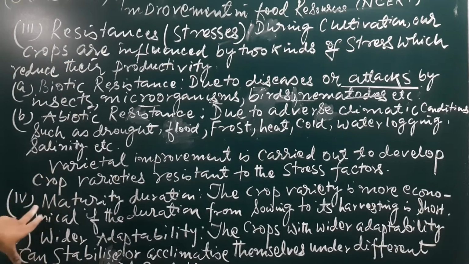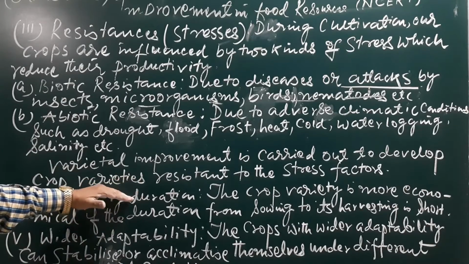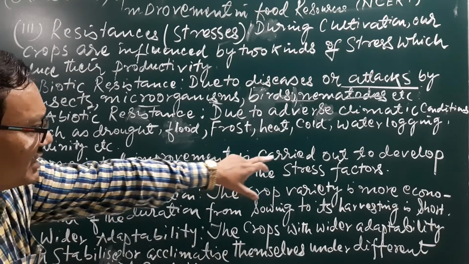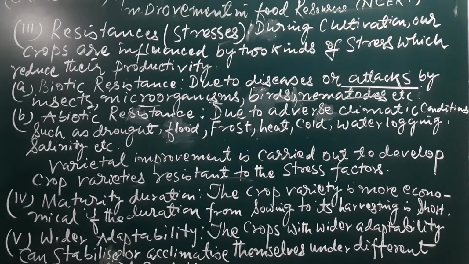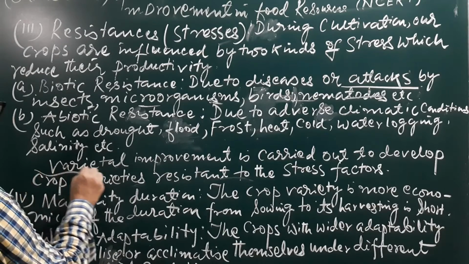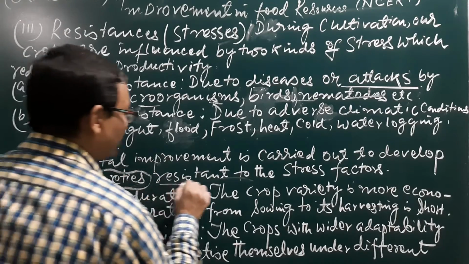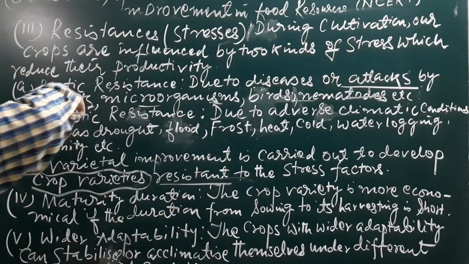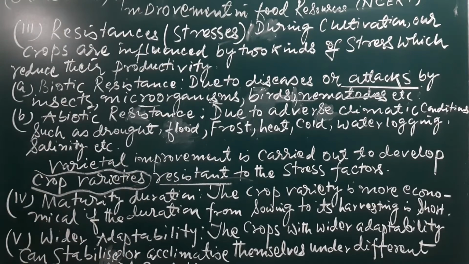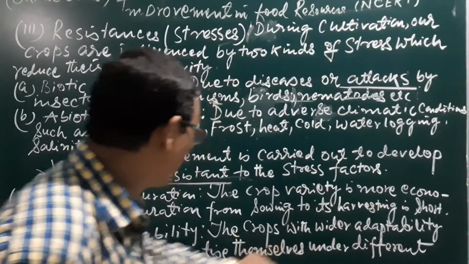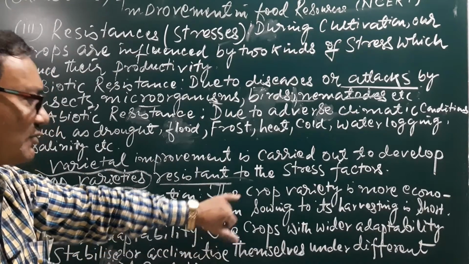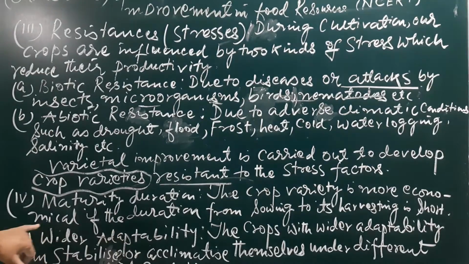Now come to point number 4, just above this here. Varietal improvement is carried out to develop crop varieties resistant to the stress factors. That means we should develop such types of varieties that will be resistant to these stress factors, like abiotic and biotic stresses. Here the maturity duration is also a very important point in regard to the cultivation of crops. Like, a crop variety is more economical if the duration from sowing to harvesting is short.